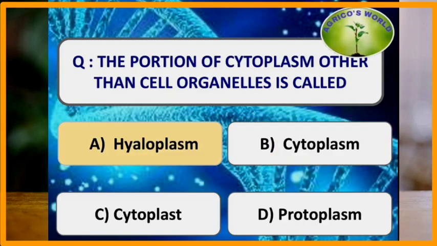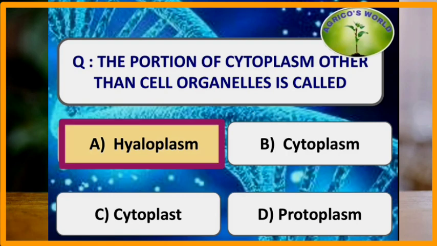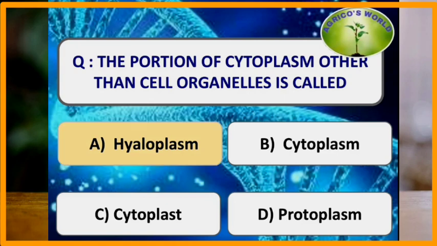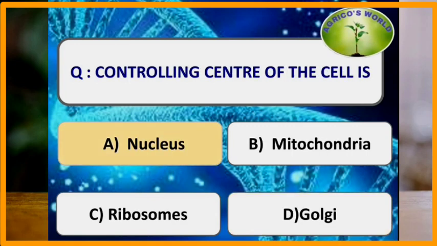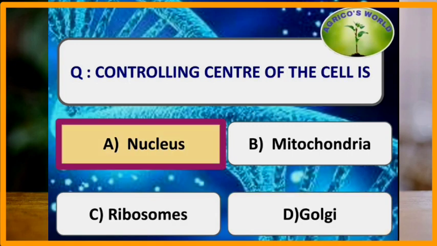The portion of cytoplasm other than cell organelles is called hyaloplasm, whereas the portion of cell other than the nucleus is cytoplasm. The term protoplasm was given by Purkinje. The controlling center of the cell is the nucleus.